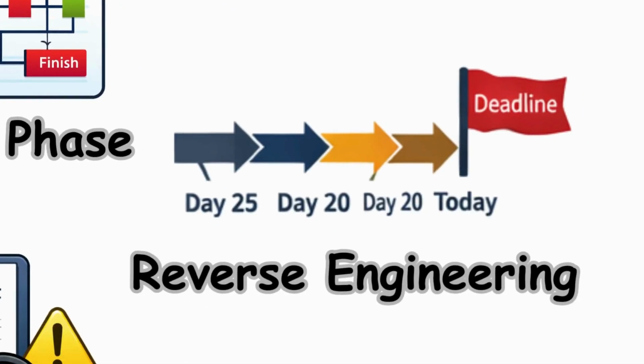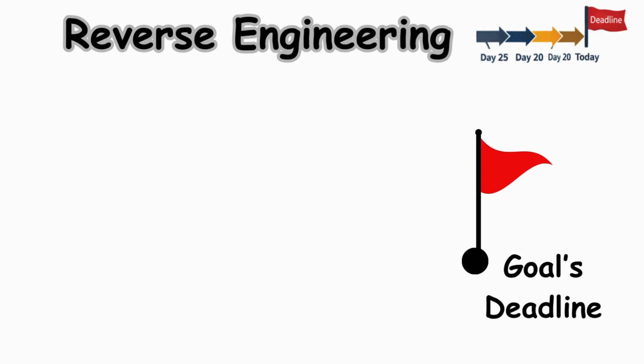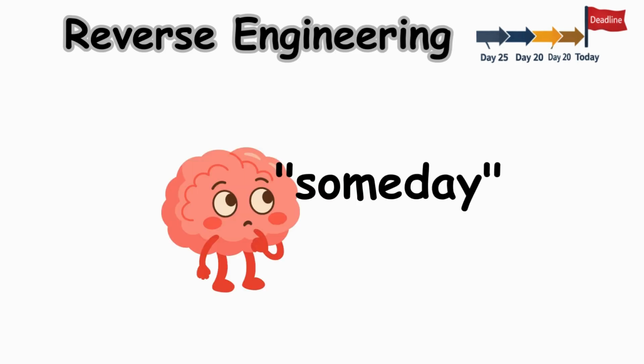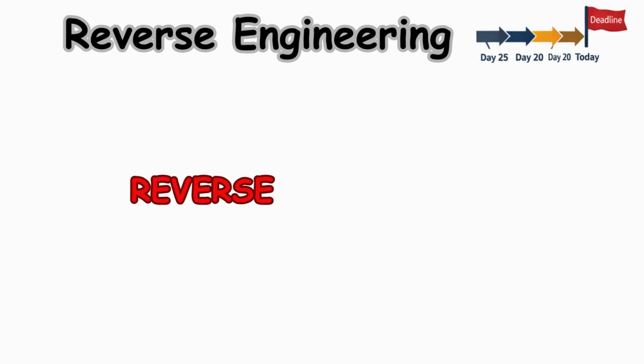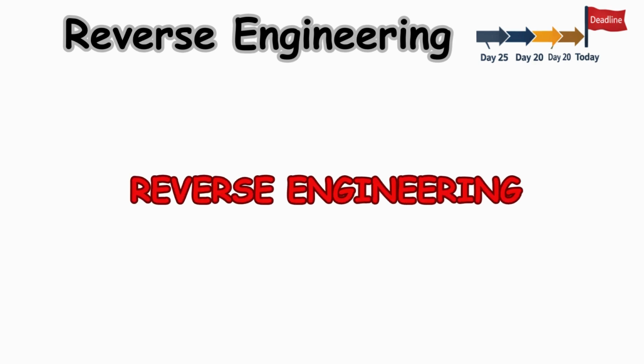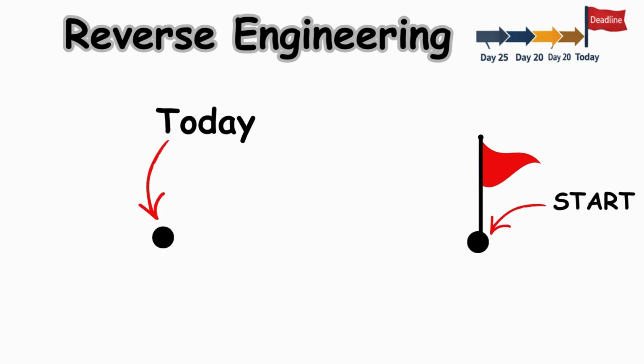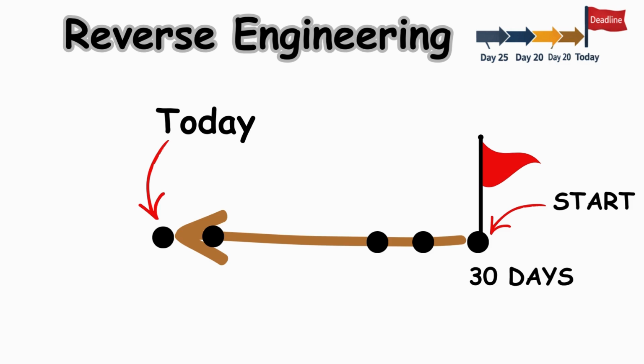Reverse engineering. The biggest mistake in planning is starting from today and looking forward. This creates a someday mentality. Instead, use reverse engineering. Start at your deadline and work backward. If you need to launch a project in 30 days, what must be true by day 25? To have that ready, what must be finished by day 20?